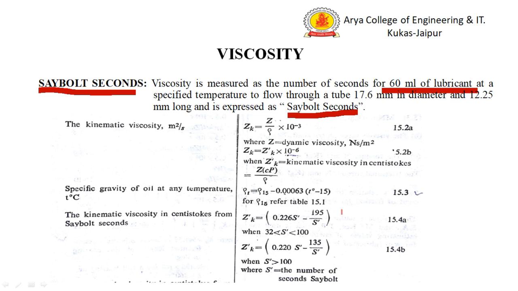This is the formula relating Z dash K and Saybolt seconds S dash. If we know the value of S dash, then we can calculate Z dash K, the kinematic viscosity in centistoke. After calculating Z dash K, we can calculate Zk by this equation, and then from Zk we can calculate Z.